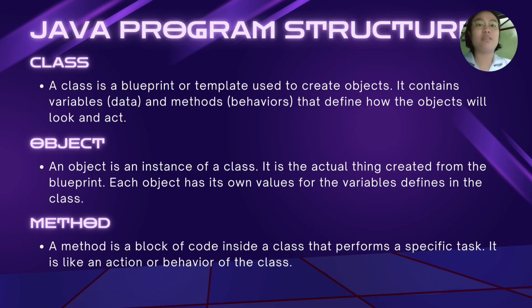Next is a method. A method is a block of code inside a class that performs a specific task. It is like an action or behavior of the class. Examples would be drive, eat, or bark.